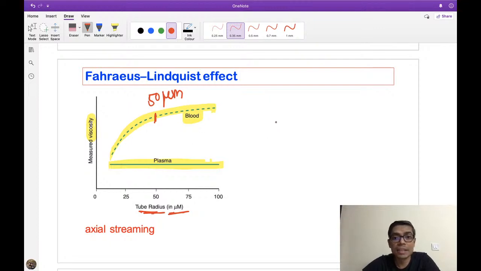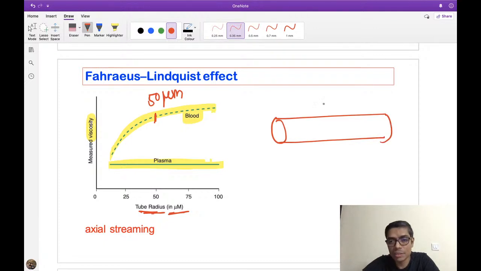So what they are saying is that inside a small diameter blood vessel, we know what type of blood flow occurs. There is laminar type of blood flow. Laminar blood flow means we all know that the velocity of the blood flow is maximum in the middle part or the center of the vessel, and velocity decreases towards the periphery.